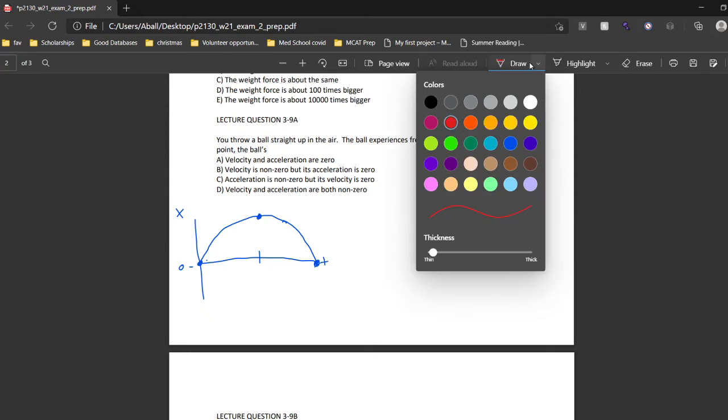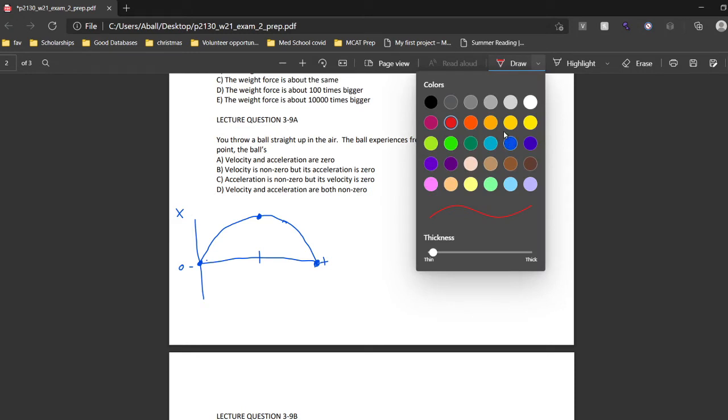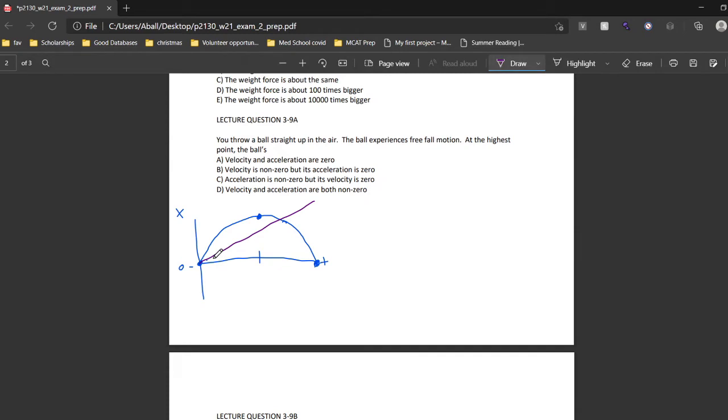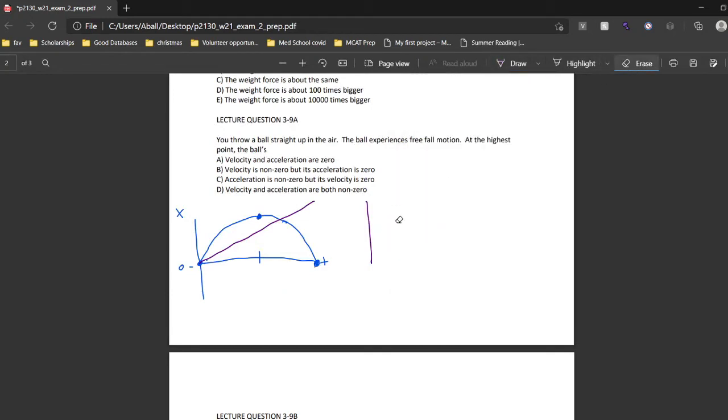So if you recall, the slope of a position versus time graph is the velocity of the object. So when the slope doesn't change, so we're going to do this in purple. If the slope were something like this purple line here, the slope is always the same. So velocity would be constant throughout. If we were to plot this purple line on a velocity versus time graph, the velocity would be constant throughout. But for this problem here, we see that velocity is changing throughout. I'm going to erase the purple lines and draw this in red.